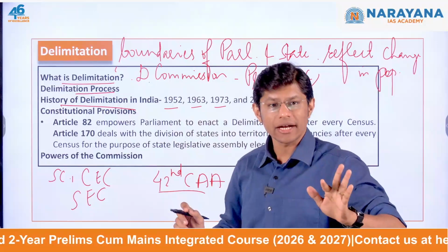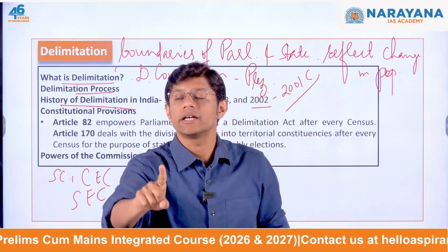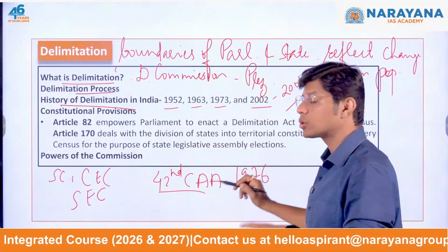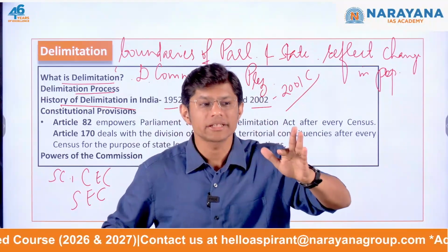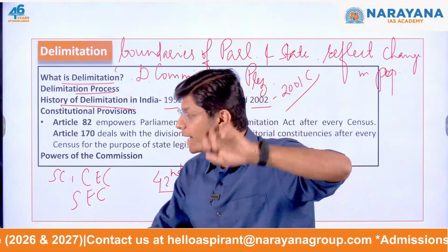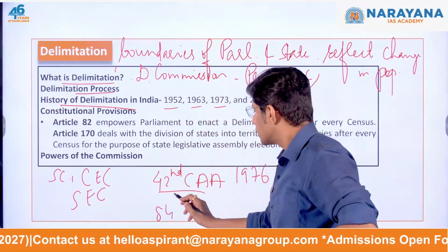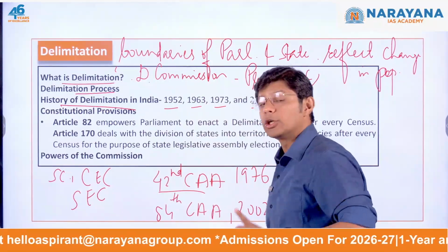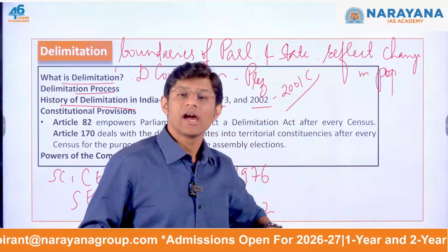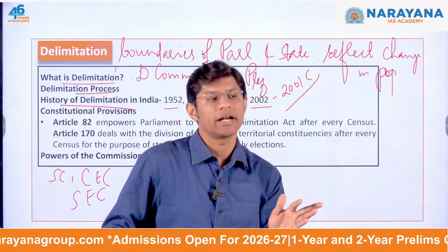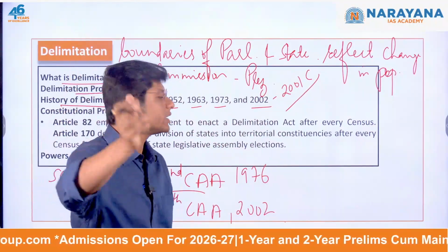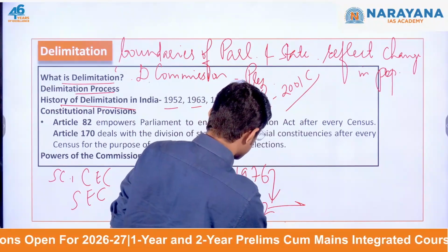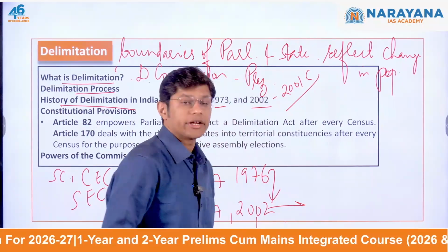This act said that the number of seats won't increase until the 2001 census. This is in the year 1976. So, until the 2001 census, there will be no increase in the seats. And then again, the 84th CAA was passed in the year 2002, that is post the 2001 census. This again extended the freeze until the census of 2026. So this one postponed to 2002 and this one is postponing to 2026, and we are nearing the